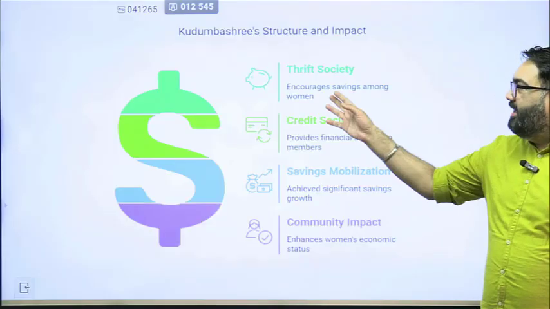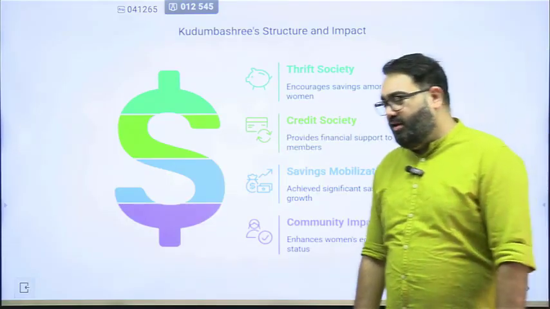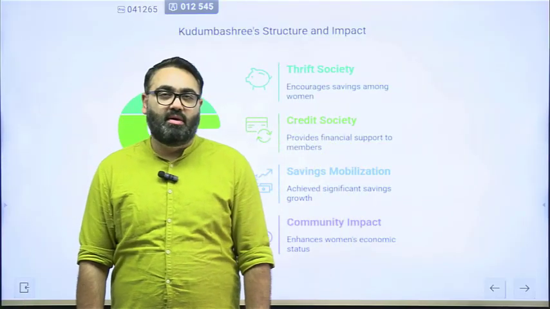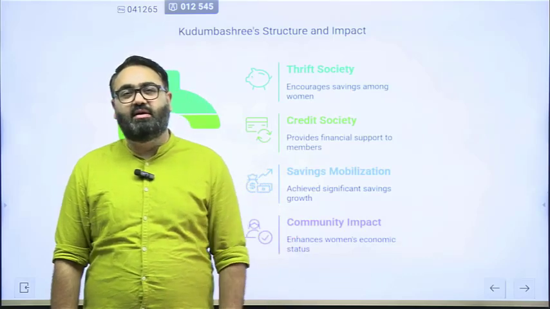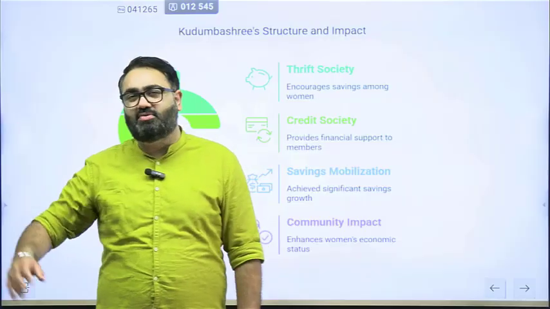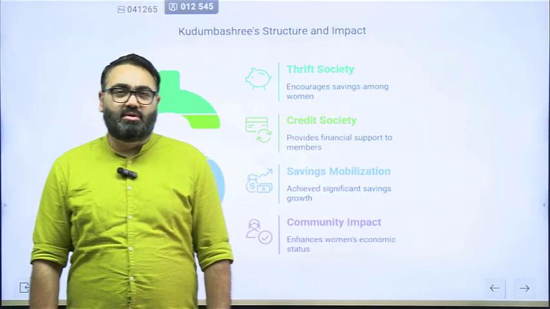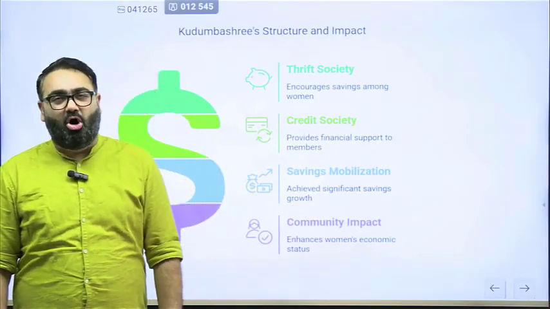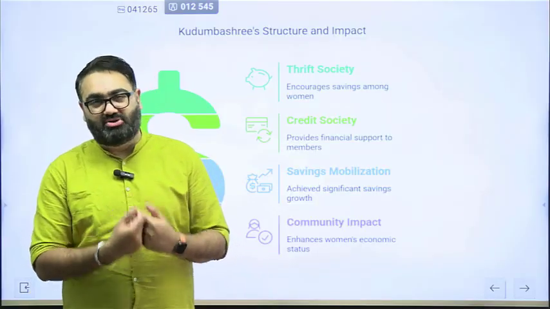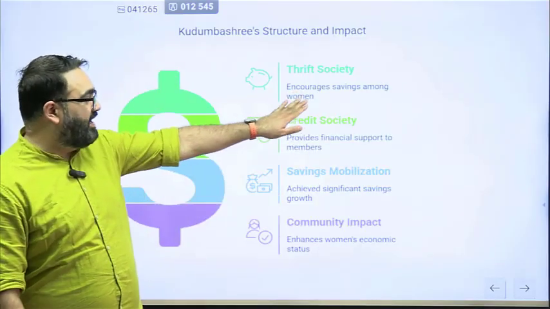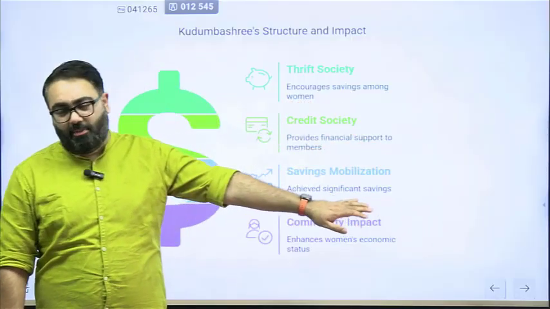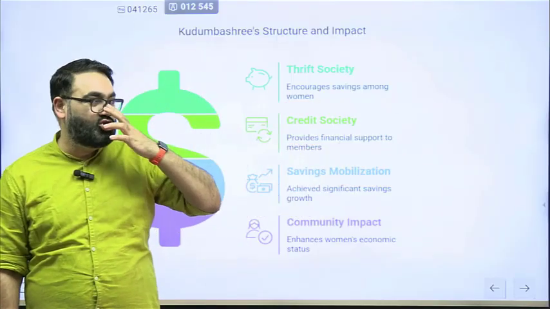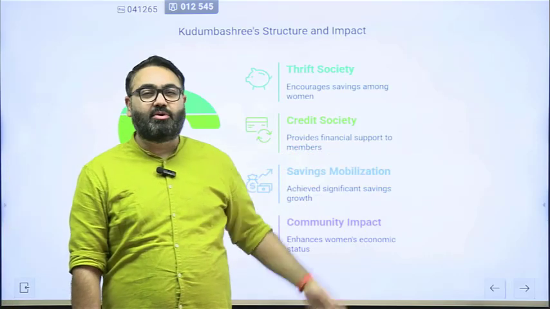They encourage savings amongst women. When the COVID-19 crisis was ongoing, Kudumbashree played a very important role in supplying ration to the houses of the needy, in giving skills, finding jobs for the women members, etc. Kudumbashree, in fact, has been quoted by the World Bank as a very successful example of what rural cooperation looks like and how it can help a society. So it encourages savings amongst women. They become a part of the banking system. They are encouraged by other members as well, from the habits other members show. They also provide financial support to the members.